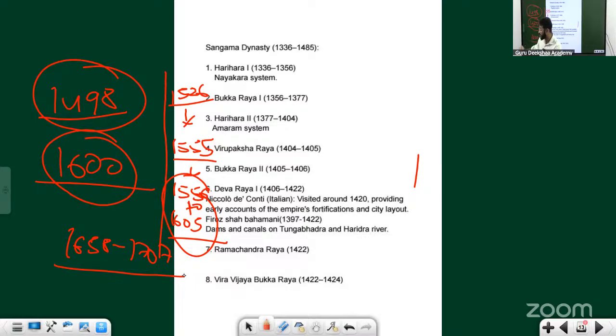Aurangzeb is a contemporary of Shivaji and his son Shambaji. And Aurangzeb one time imprisoned Shivaji and Shambaji when Shambaji was a kid.